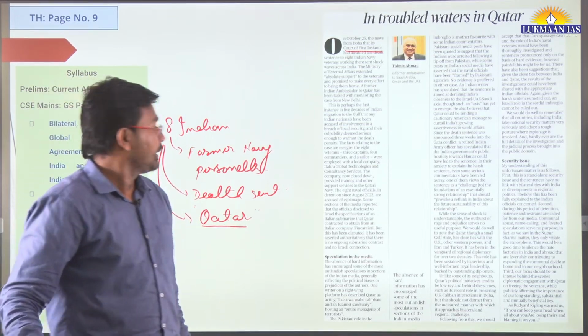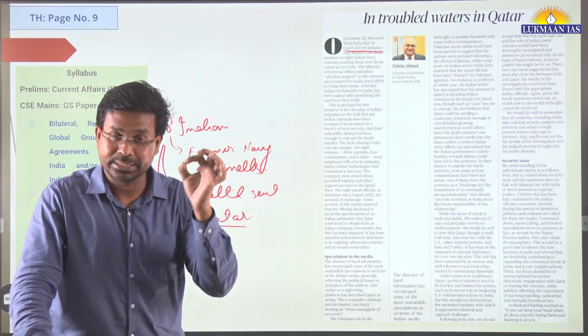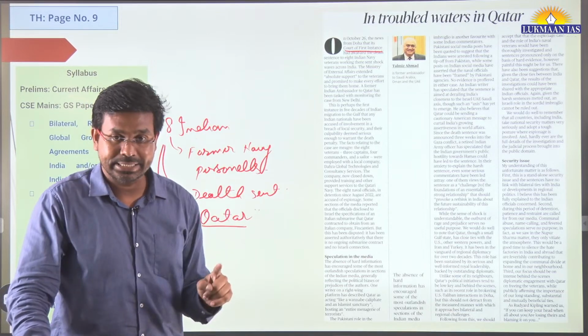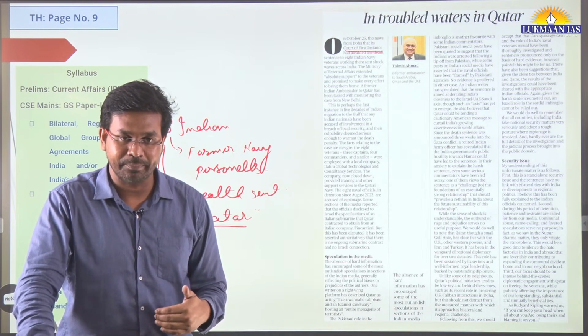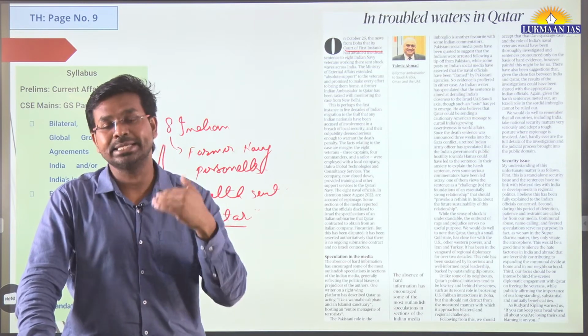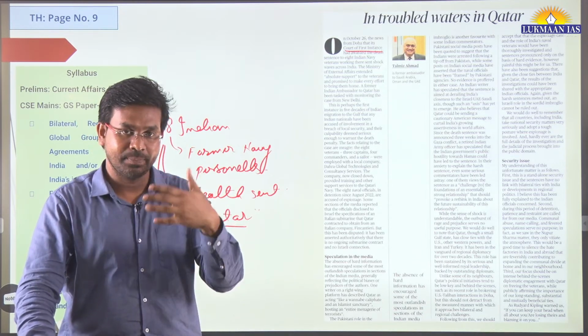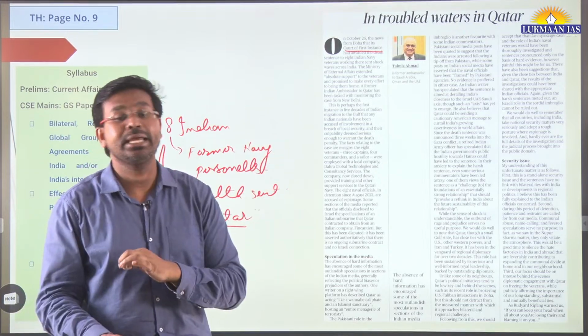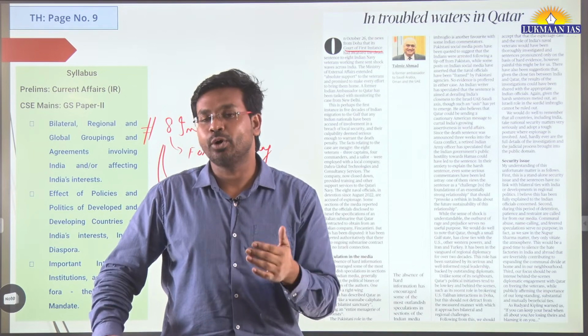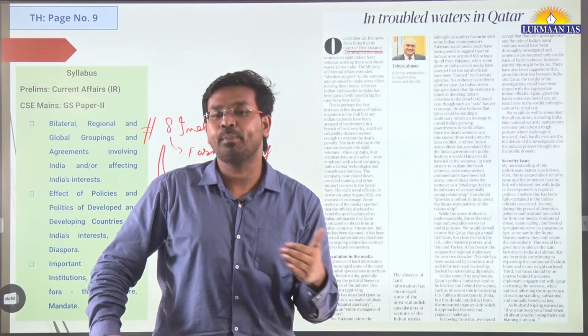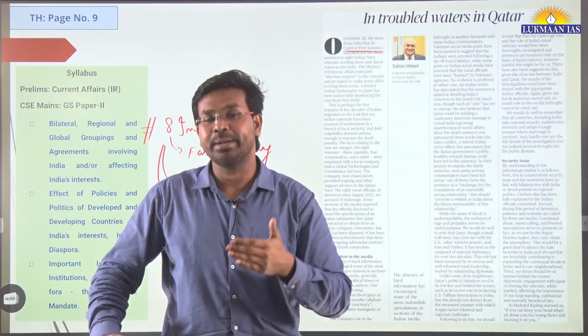But this particular death sentence has been awarded by the court of first instance, and the kind of investigation and proceedings they have done in coming to this verdict, they have not disclosed. So Indian authorities, the Indian government, are taking all possible measures so that these people can be brought back.